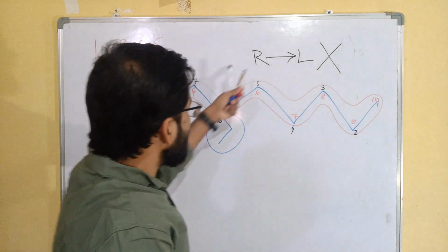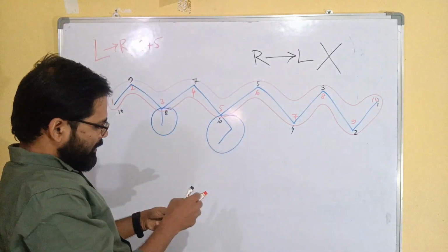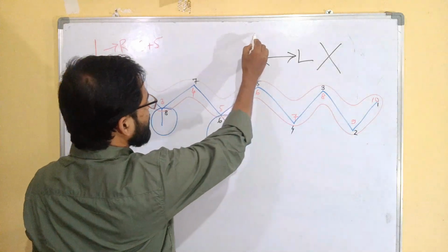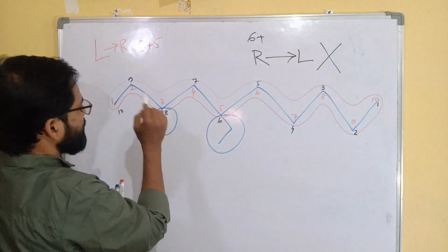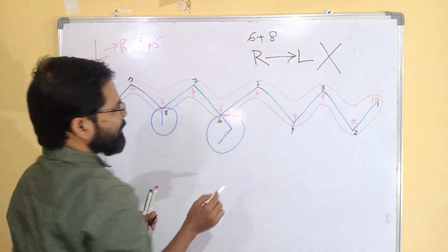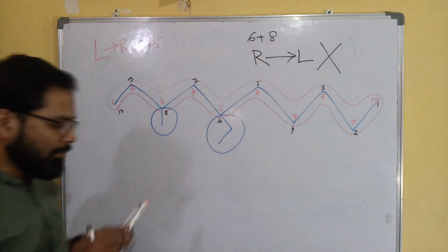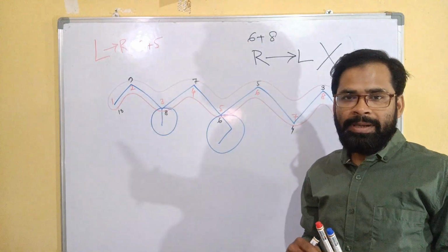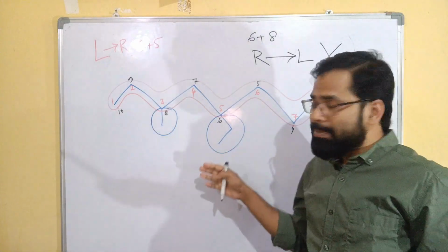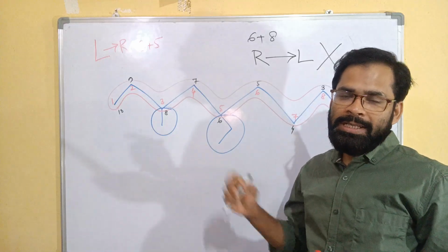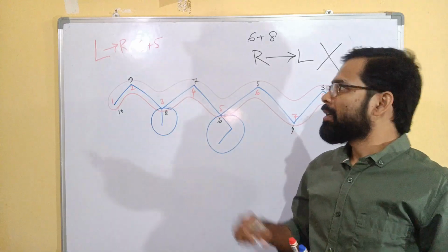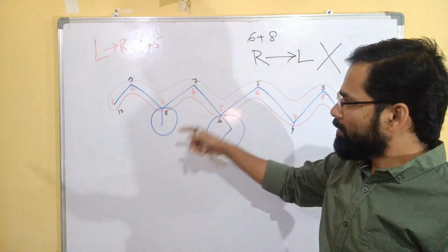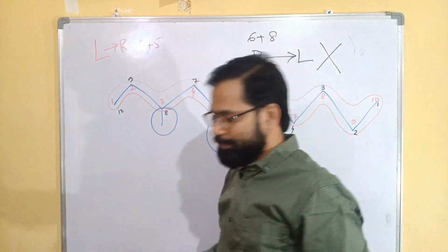But in case of right to left, the first branching is at the sixth carbon and the next is 8. So definitely the branching should get the lowest numbering. If we have multiple branchings, more than one, that is called the lowest locant rule. So 3 plus 5 is 8, versus here 14. So definitely we have to start from the left side.